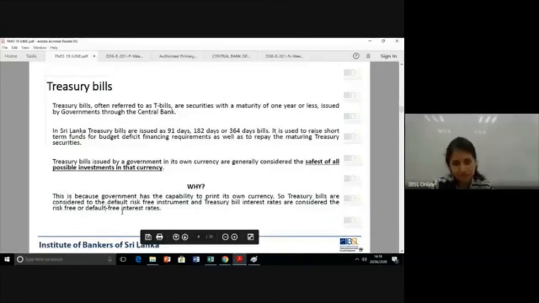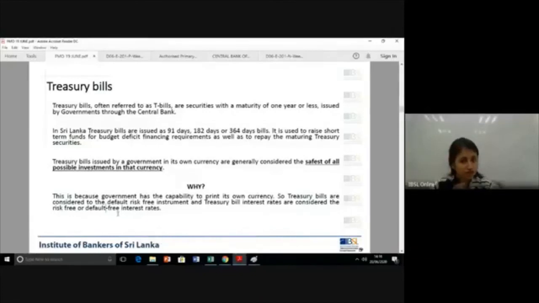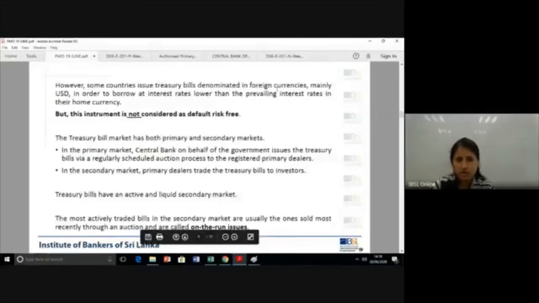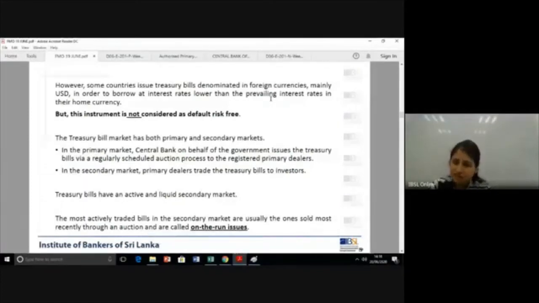Okay, but think of a treasury bill issued by the government that is not in our own domestic currency. It's a foreign currency. Think the Sri Lankan central bank issues a dollar denominated treasury bill. Okay, dollar denominated. What happens again? Is it default risk free?